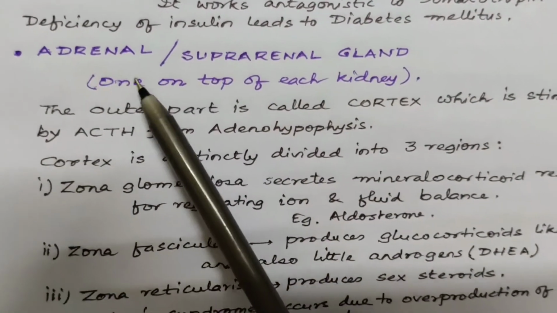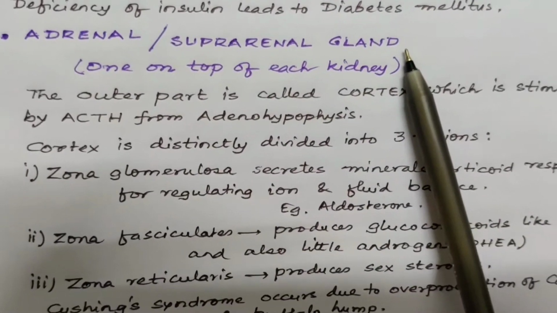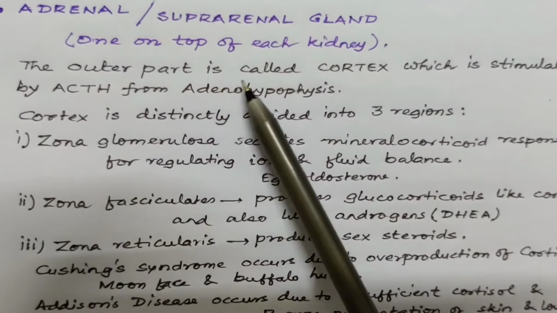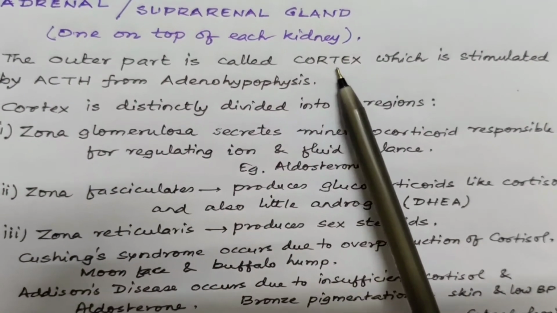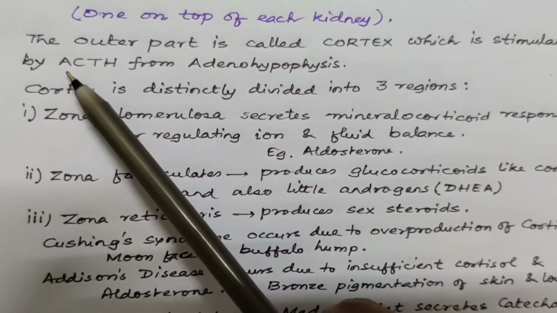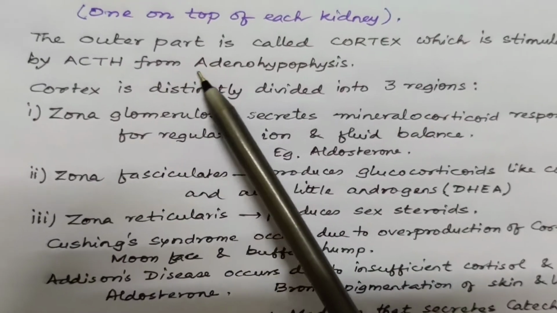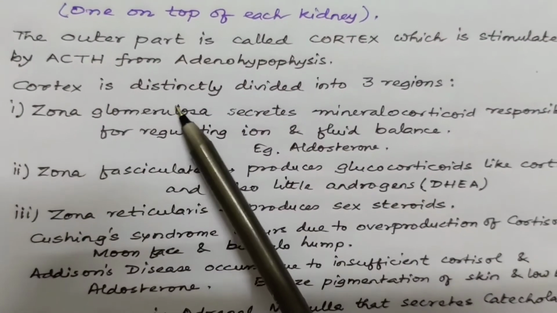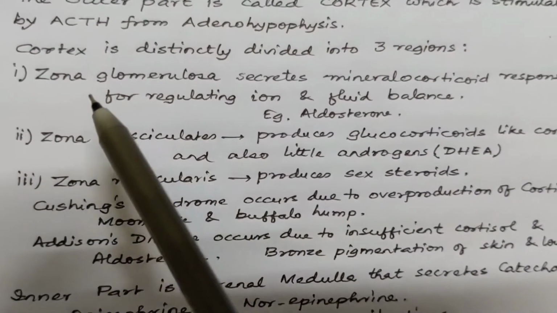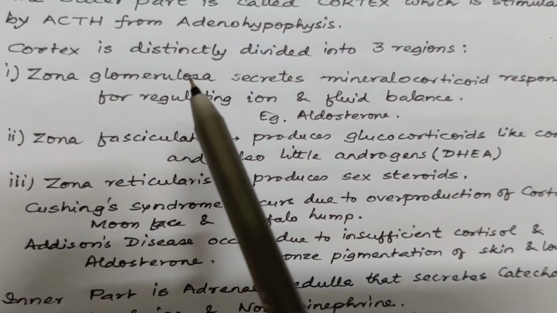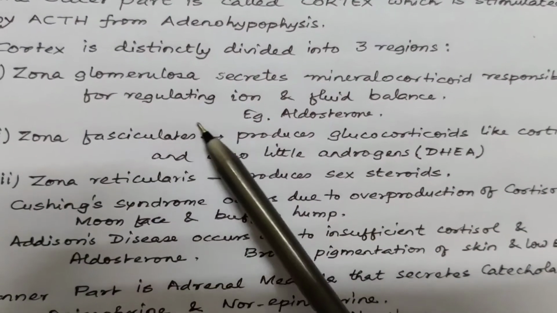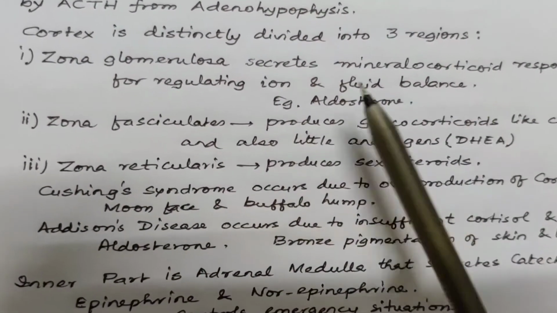The last one is adrenal or suprarenal gland, situated one on top of each kidney. The outer part of this gland is called cortex, which is stimulated by ACTH hormone from adenohypophysis. The cortex is distinctly divided into three regions. The outermost region is called zona glomerulosa, which secretes mineralocorticoid responsible for regulating ion and fluid balance.